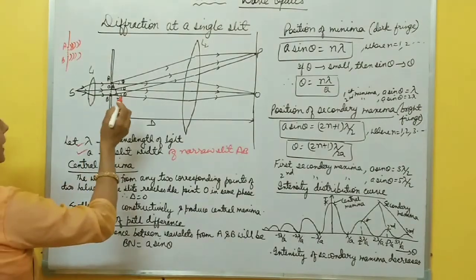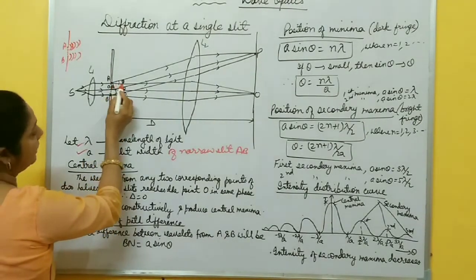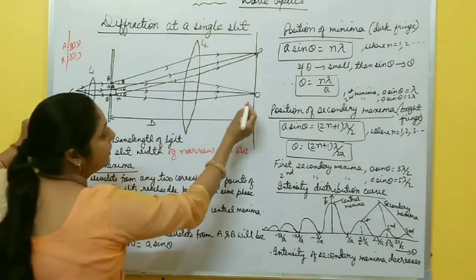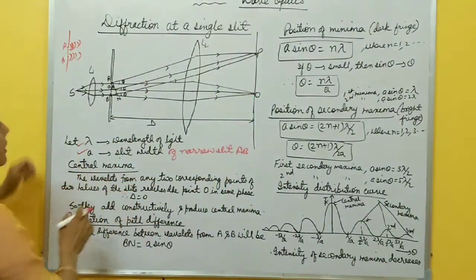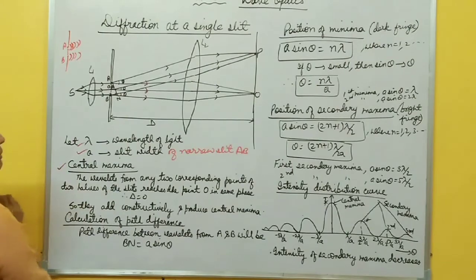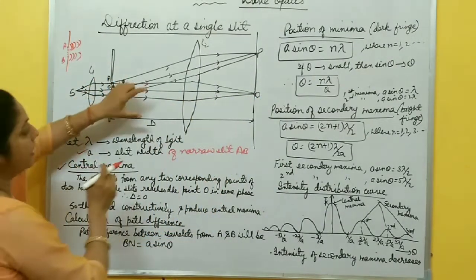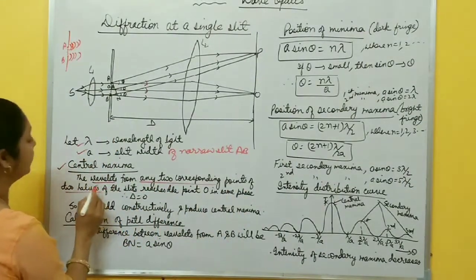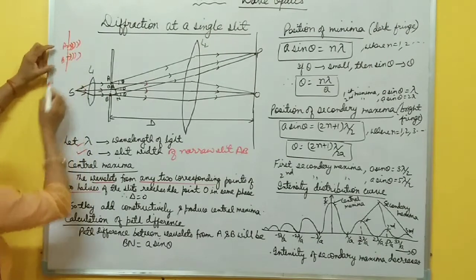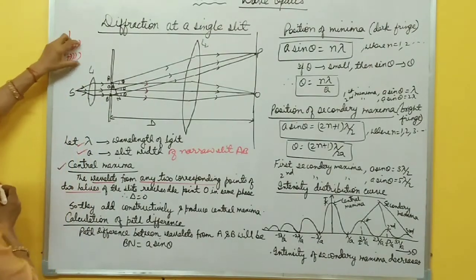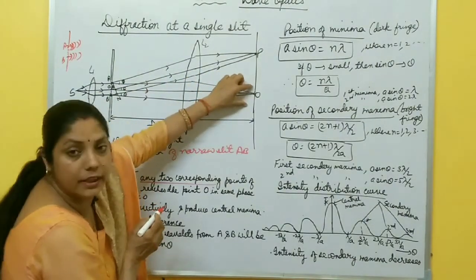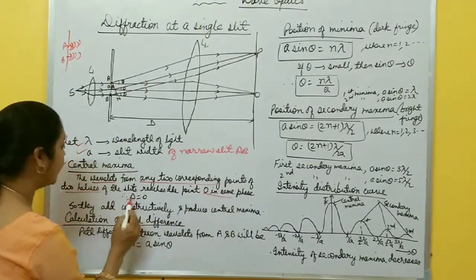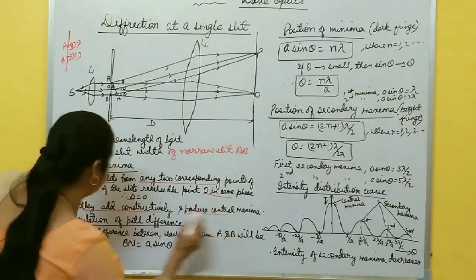Let us first suppose that all the rays go straight across the slit AB, and are focused by the lens L2 and reach point O on the screen. Now first I will discuss the central maxima. When the light goes straight, the wavelets from any two corresponding points of the two halves of the slit reach point O in the same phase, path difference is 0, and if path difference is 0, it means what? They add constructively and produce central maxima.